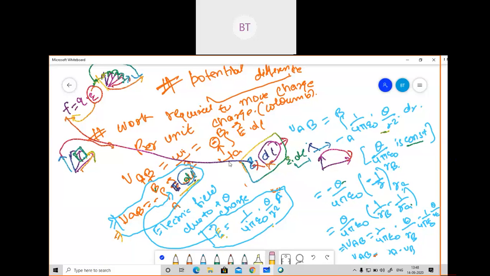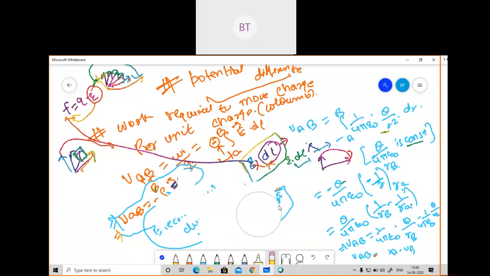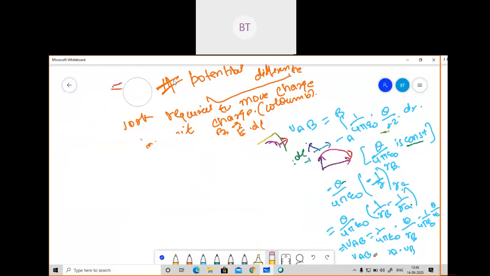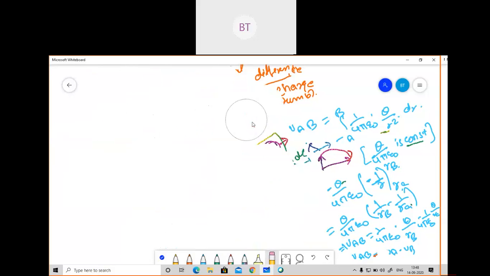For now, just remember this: we had substituted E dot dl because we are moving one charge from one point to another point, and this dl is a small length which we wanted to move from one point to another. So this is the formula for that. I will write some small notation also, so please write that also, and after that we will solve some problems, then most of your doubts will be cleared.